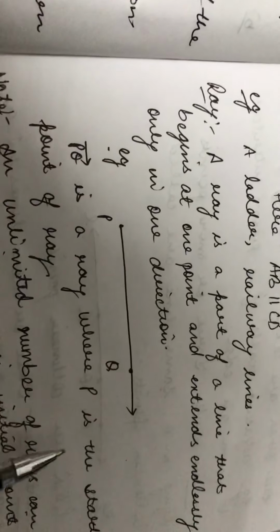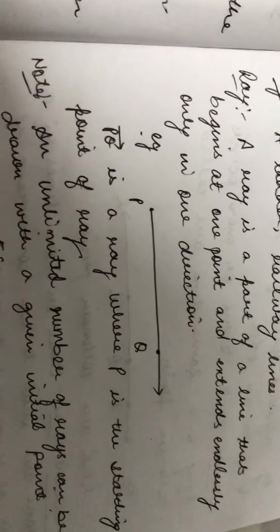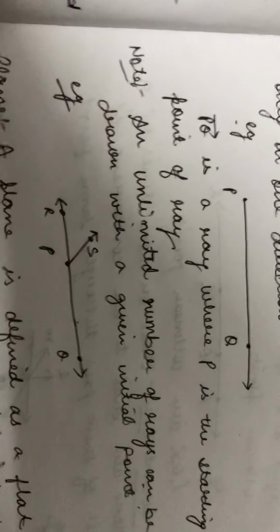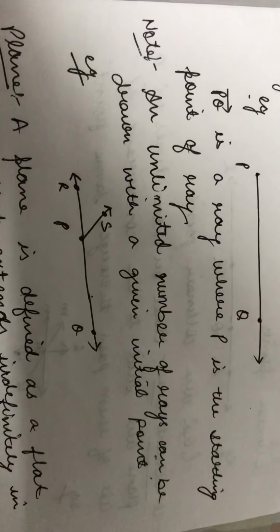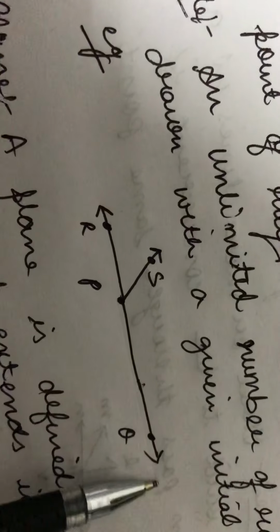PQ is a ray, where P is the starting point of the ray and it has no end point. One thing again to notice, an unlimited number of rays can be drawn with a given initial point. For example, I have the initial point here as P. Then I can draw the ray PQ, the ray PS, the ray PR. So if I have one starting point, I can draw any number of rays.